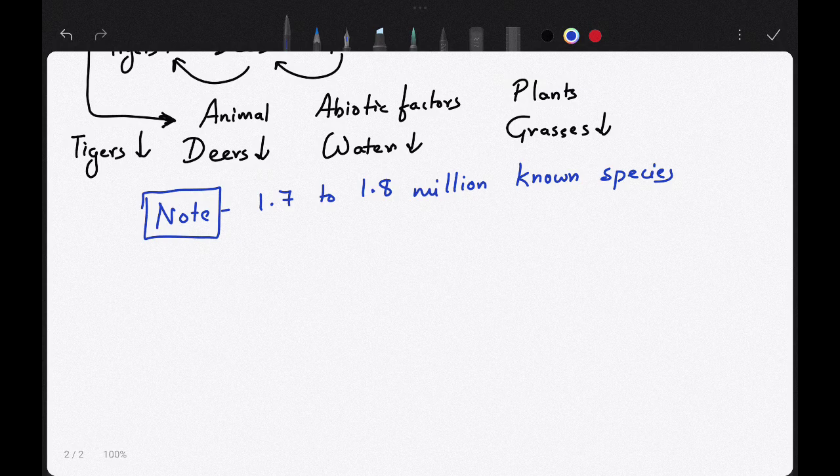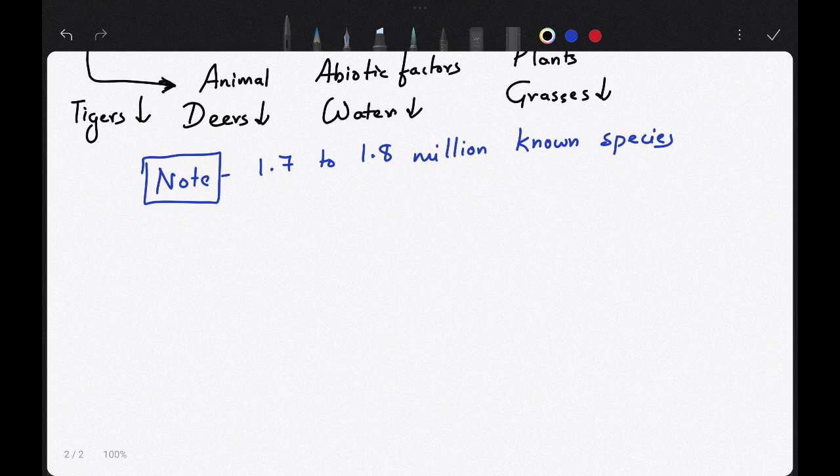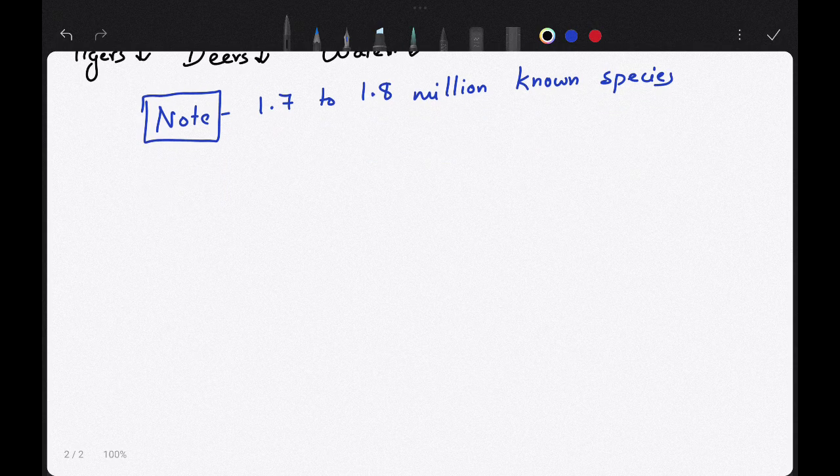Okay, since there are so many known species, you have to name them. They will have different names in different parts of the world. Okay, so here comes our next topic, that is nomenclature.